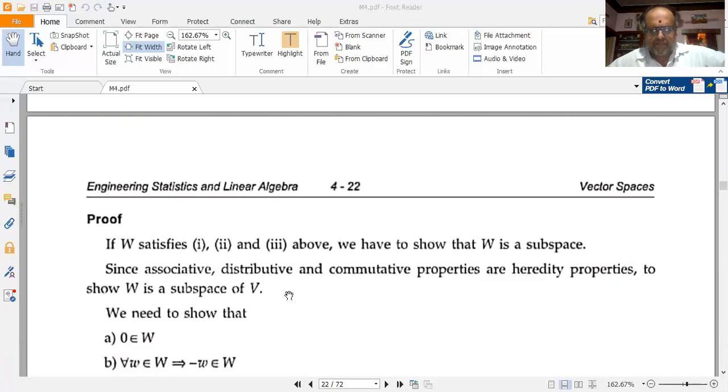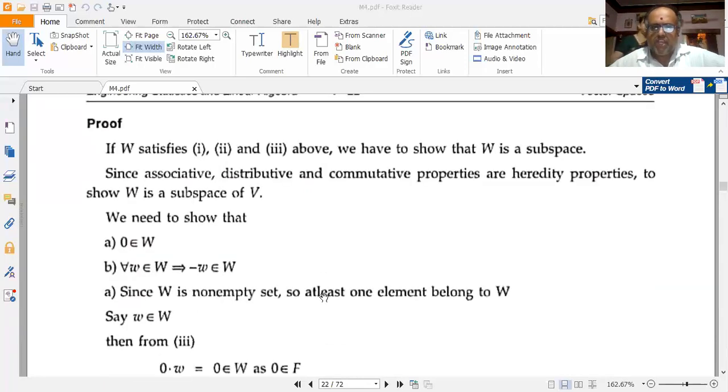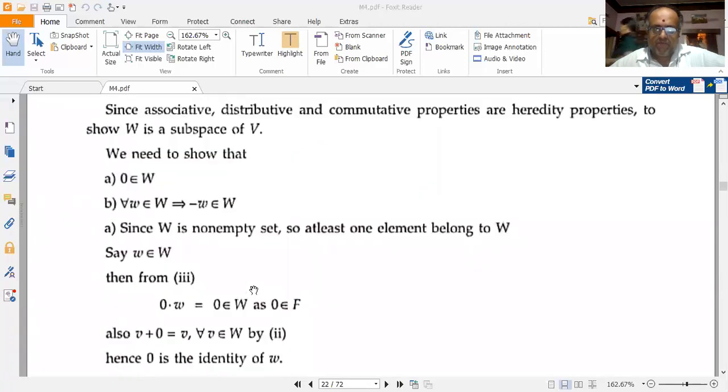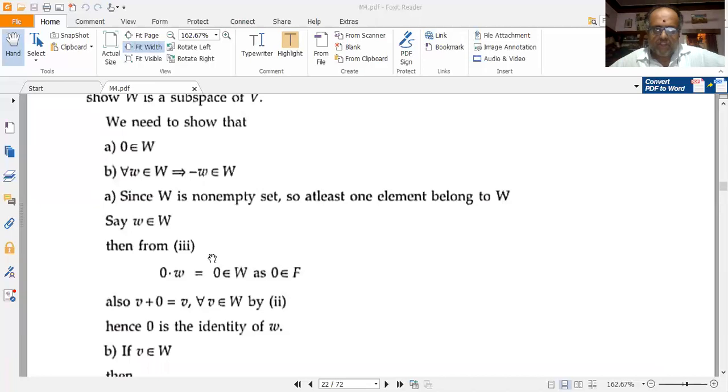Since associative, distributive, and commutative properties are hereditary properties, to show W is a subspace of V we need only show that 0 belongs to W, and for w belonging to W, there exists minus w which also belongs to W. So we shall prove these one by one: for proving that W is a vector subspace of V, it suffices to show that 0 belongs to W, and for any w belonging to W, minus w also belongs to W. We shall prove these two subdivisions A and B respectively.